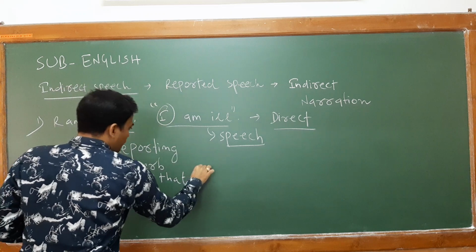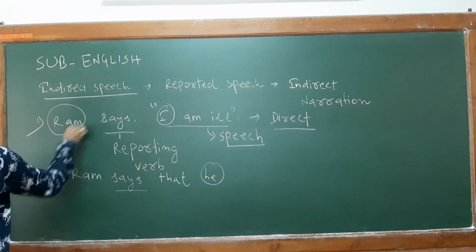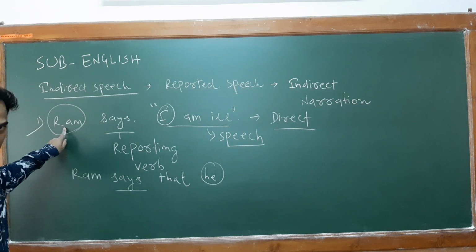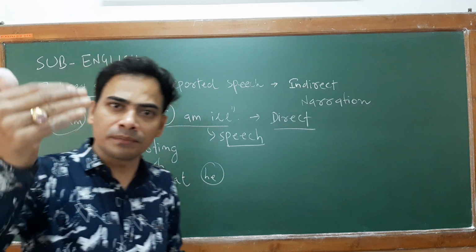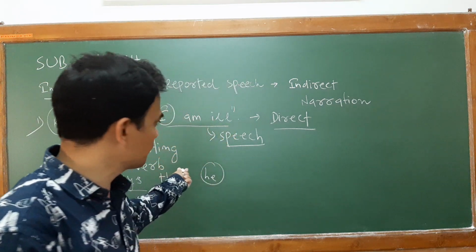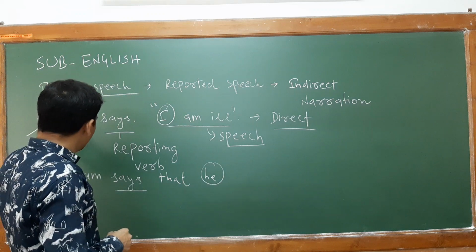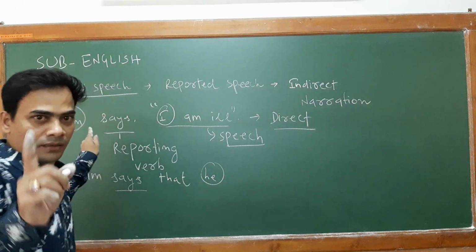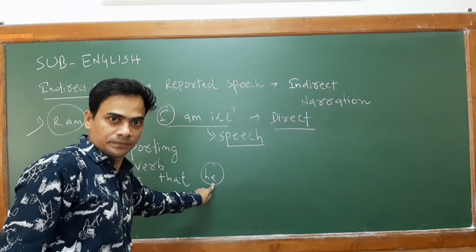Then the pronoun I will change into he, as for this noun. This is third person singular, so of course this first person singular will automatically change into third person singular he. If instead of Ram any girl's name is there, you can change your pronoun into she.